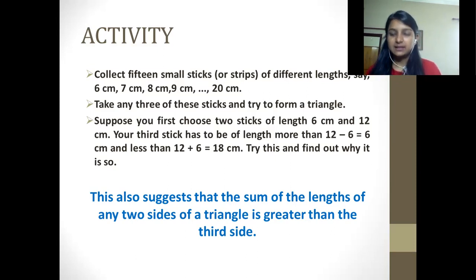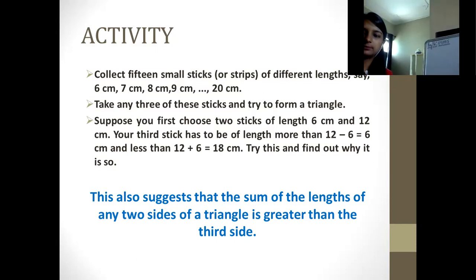If one stick is 6 centimeter and the other is 12 centimeter, subtract this length from that length, then you would receive 6 centimeter, which should be the minimum length. Let me perform it here for better understanding.